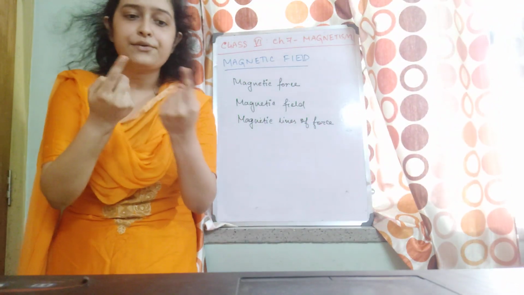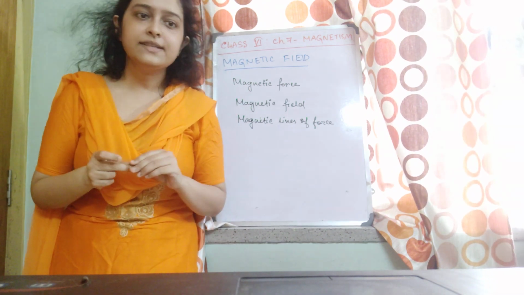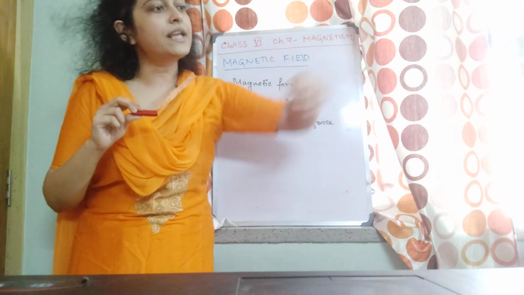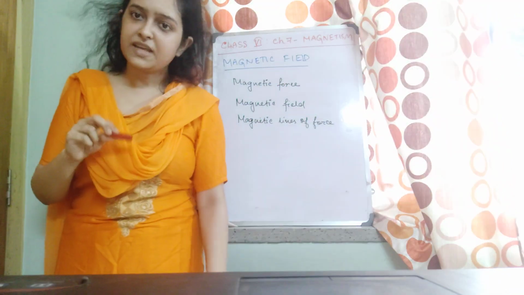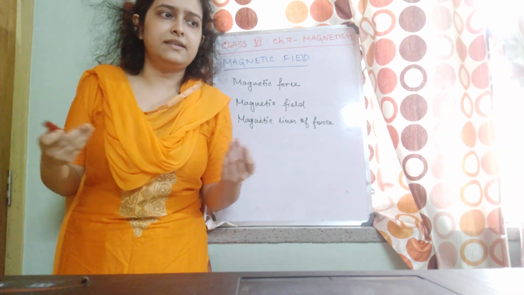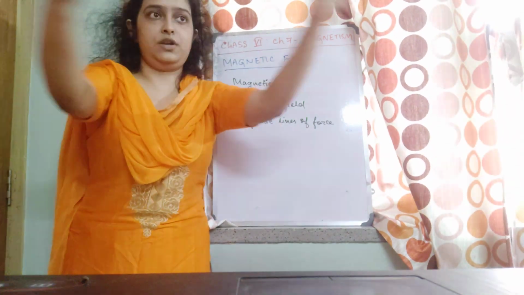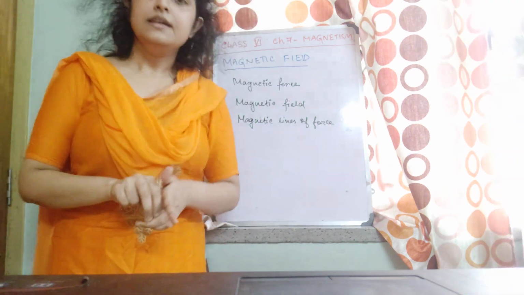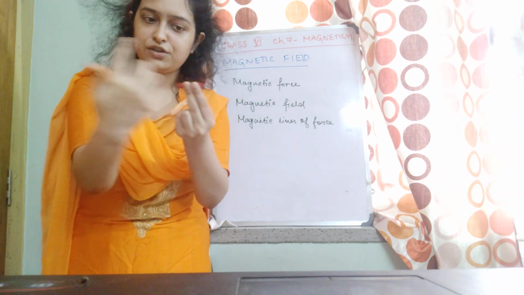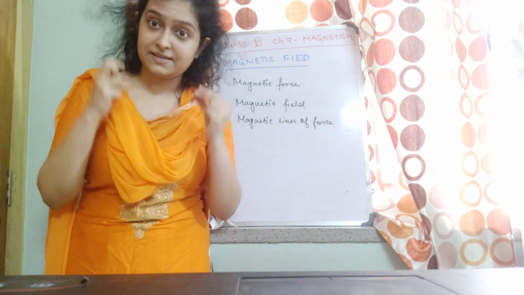That means there is a region around the magnet in which it can exert its magnetic force. It's not that I'm keeping the magnet here and the magnetic substance in the next room or even a bit of distance away, and it can attract it. Each magnet has its own capacity of exerting force. If it's a very strong magnet, it will have a huge magnetic field. So the magnetic field is the region around the magnet in which the magnetic force can be experienced.